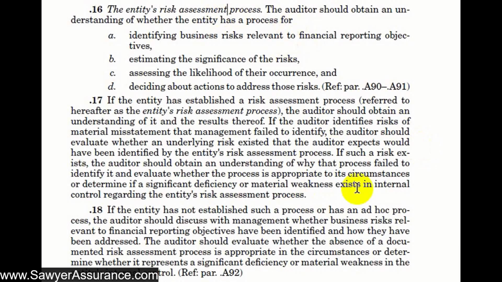internal control. And of course, if that leads us to determine that the entity doesn't have a good risk assessment process, then that affects the risk that we identify in our audit. And perhaps from the perspective of the audit and the financial statement level risks, maybe there are risks of material misstatement throughout the entity's financial statements just because they don't have a particular risk assessment process in place that's effective to prevent those mistakes. So we've got some explanatory material here at A90 through 91 and A92, so we're going to go down and take a look at those items.